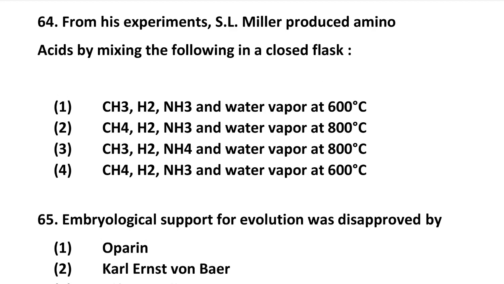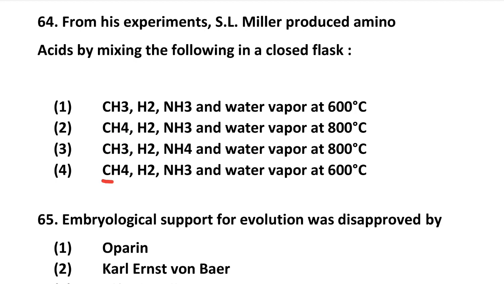Next question number 64. From his experiment, S.L. Miller produced amino acids by mixing the following in a closed flask. Option 1, CH4, H2, NH3 and water vapor at 600 degrees Celsius. Option 2, methane, hydrogen, ammonia and water vapor at 800 degrees Celsius. Option 3, CH4, H2, NH4 and water vapor at 800 degrees Celsius.